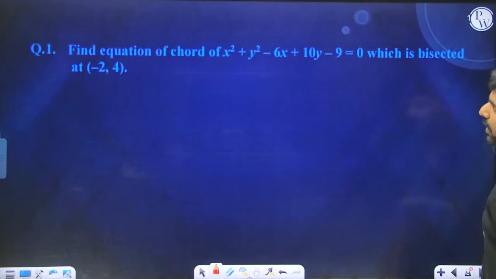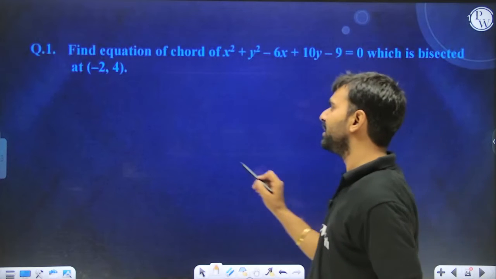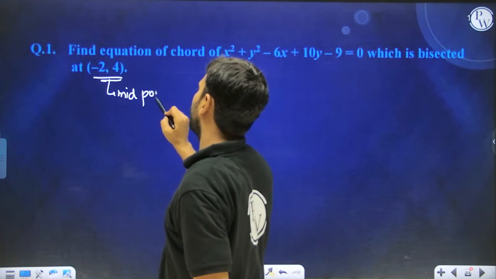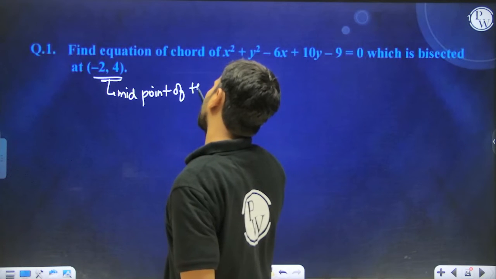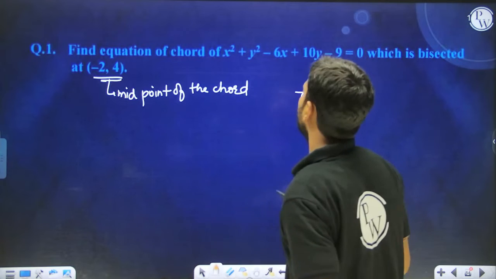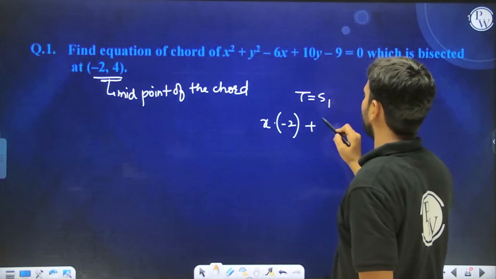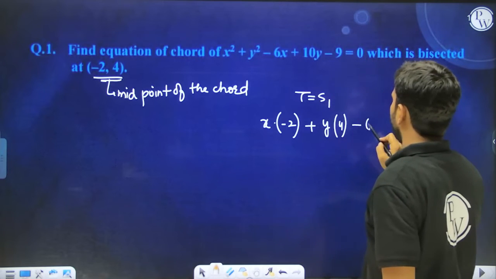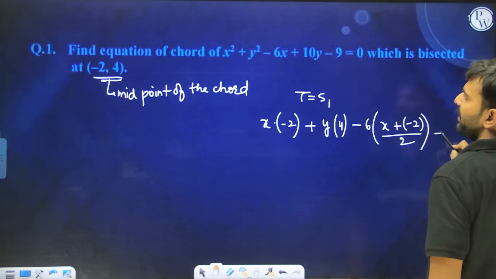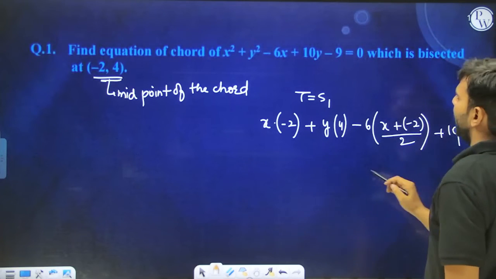Do remember this. Find the equation of the chord of the circle which is bisected at this point. Bisected means the midpoint of the chord is given to you, and we need to write down the chord. How do we write it down? T equal to S1. In order to write down T, x square will be replaced by x into x1, y square will be replaced by y into y1, x will be replaced by (x plus x1) by 2, y will be replaced by (y plus y1) by 2, and the constant term as it is.